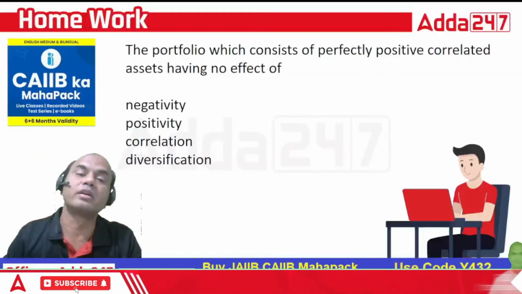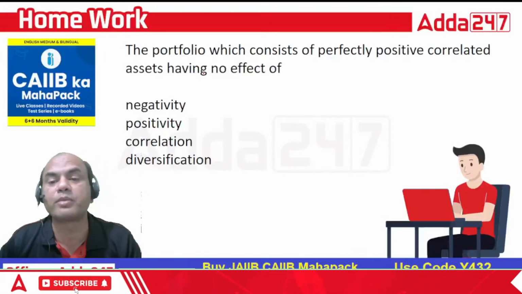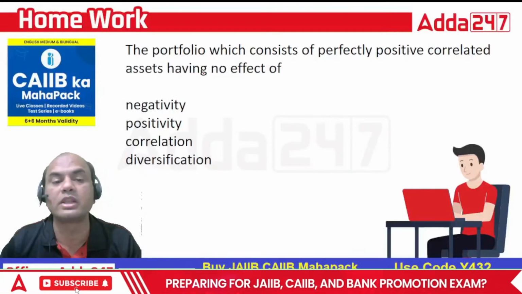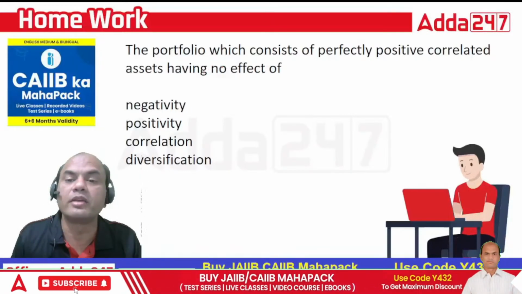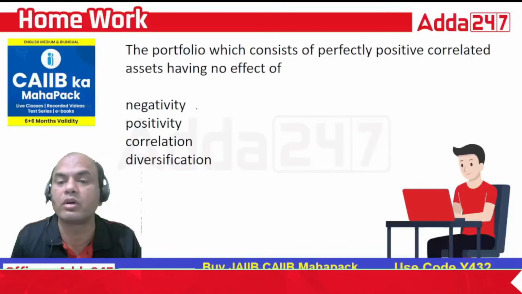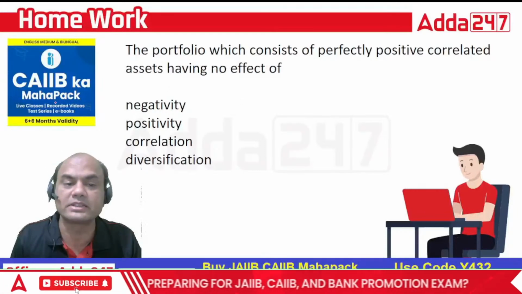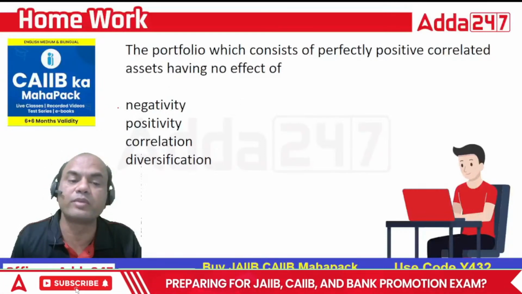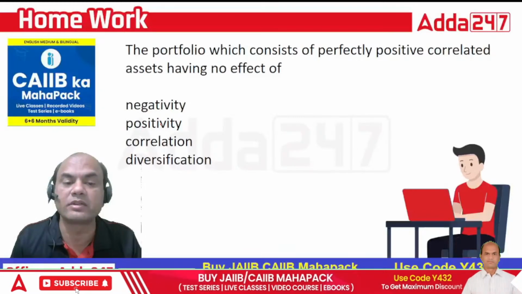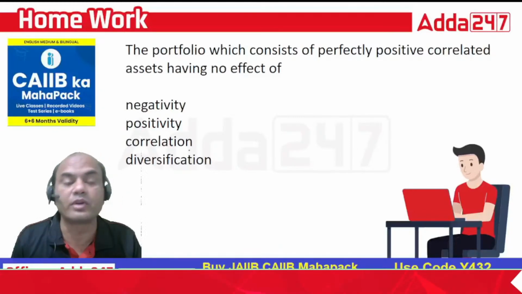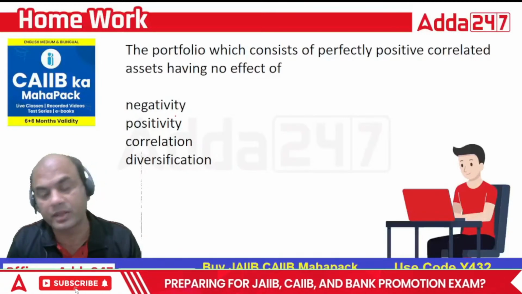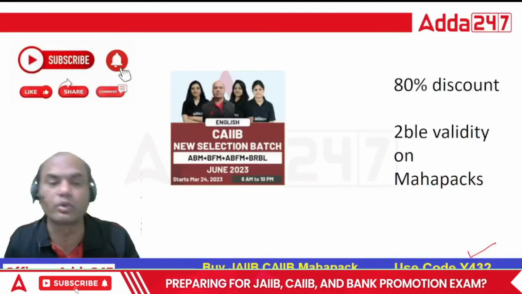Now one for your homework. The portfolio which consists of perfectly positive correlated assets has no effect on what? So if somebody is having perfectly positive correlated assets, then it has no effect of negativity, positivity, correlation and diversification. So now this is what you have to answer. Very tricky one.